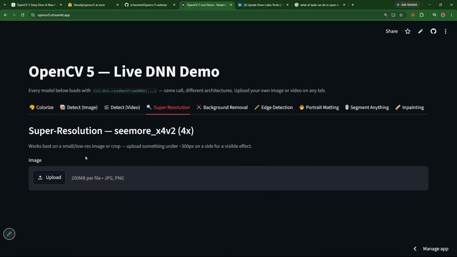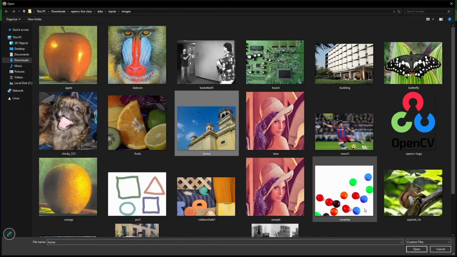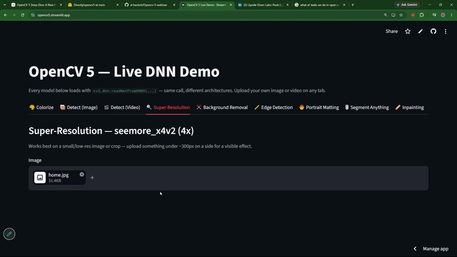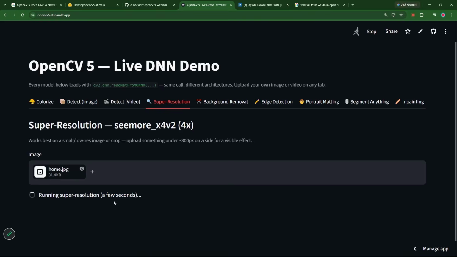But when we run this specific thing for the first time, if I take this particular image and run it for the first time, it will download the model and then run it. And next time it will not download it. So these are the two ways ONNX Runtime works.